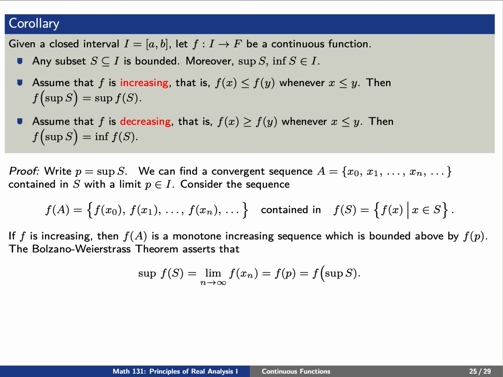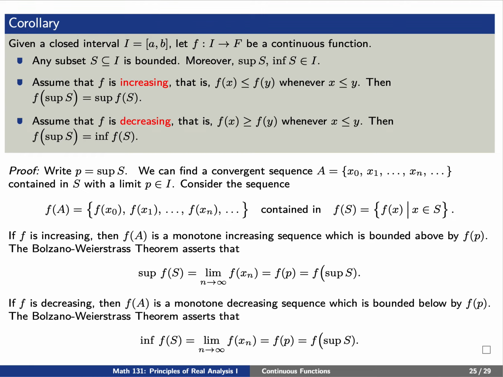Since f is increasing, this sequence f of a must be a monotone increasing sequence, which is bounded above by the real number f of p. The Bolzano-Weierstrass theorem states that the supremum of this set f of S must be equal to the limit of our sequence f of a, which is just f of p. But as we said above, we defined p as the supremum of our set S. There's a similar argument if f is decreasing, where now we see that f of a is a monotone decreasing sequence.